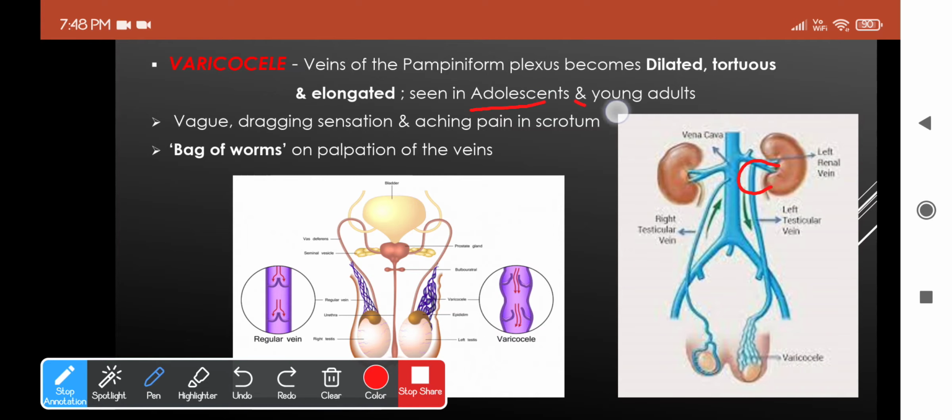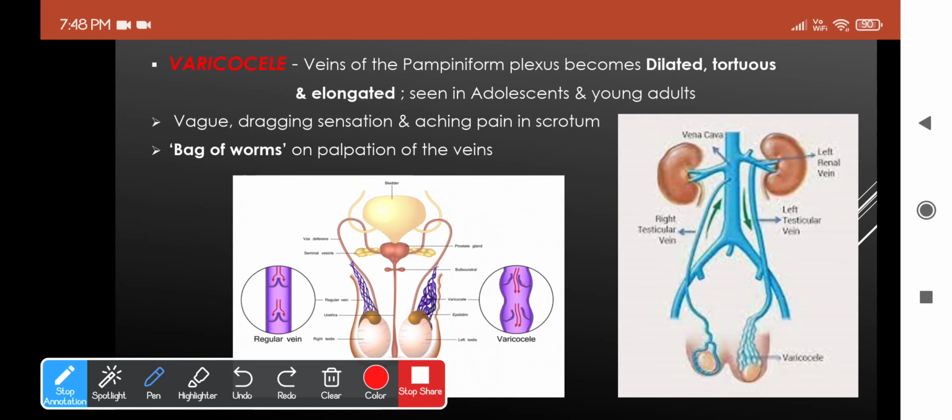So how will the patient present to you in case of this varicocele? There will be a vague dragging sensation and aching pain in the scrotum, and also you will find a bag of worms on palpation. These will be the main features of varicocele. Okay, and the clinician must be very keen, because if there is a sudden onset of rapidly developing left-sided varicocele, the clinician should always suspect a tumor in the left kidney.